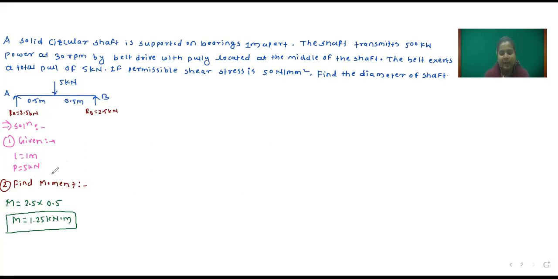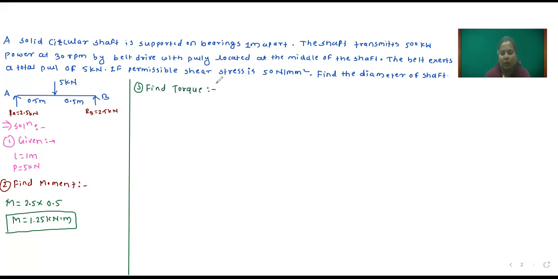Next, we have to find out torque. But for finding this torque, power is given and number of revolutions are given. So we have to find the torque by using the equation of power. Okay, so now I will write here: find torque.